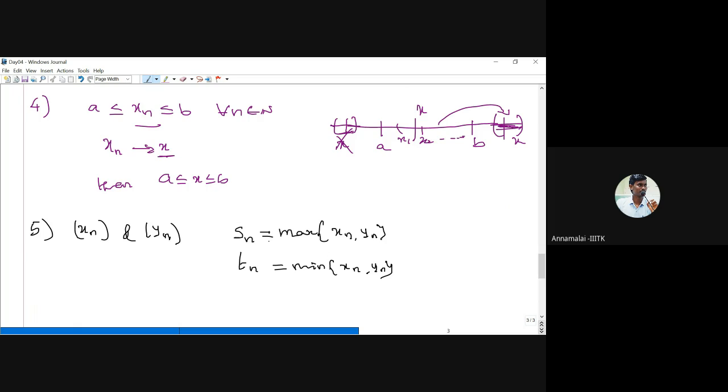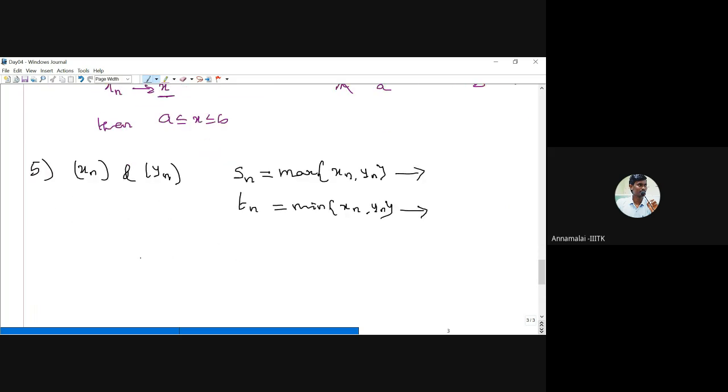So this also converges. These new sequences also converge. Why? Because we know the maximum of two numbers has a formula. What is the maximum of a comma b? I think it is (a plus b minus modulus of a minus b) by 2. Okay, let us check whether this is true or false.